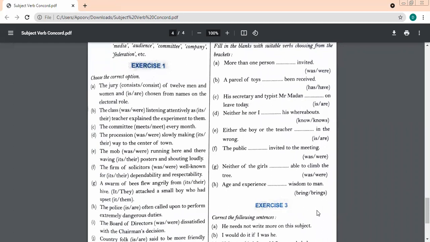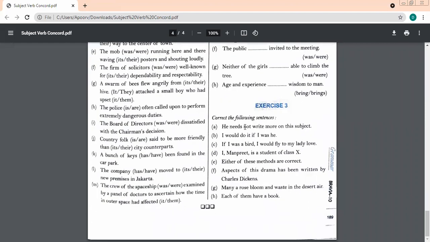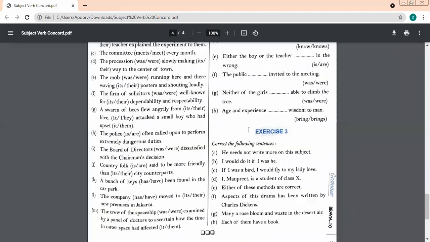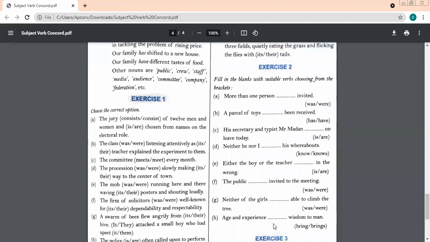I've shared the exercises on the screen, beta. Ma'am, we have done exercises. First exercise is done. Okay, never mind. What about the second one? Take your time, plan your answers. Do not write anything. I'll discuss the answers with you. Plan the answers quickly, from A to H. Just plan them. Don't write, beta.